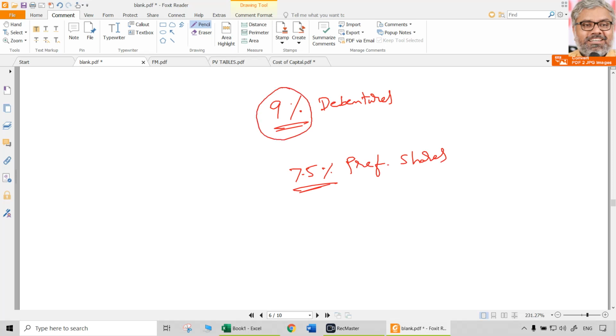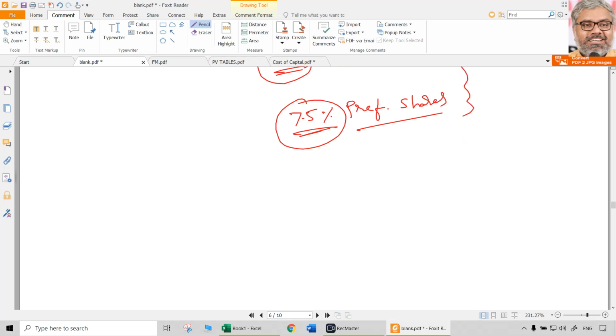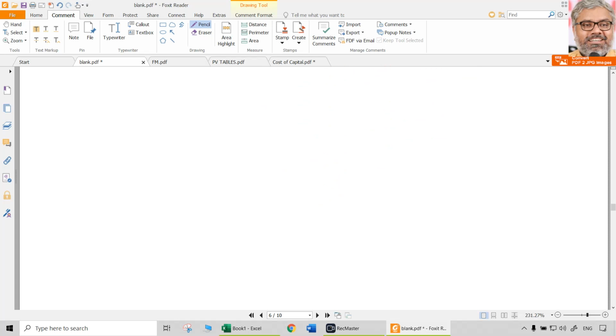So this is something which is known, real, predetermined, and there is no point of expectation here as far as debt and preference share capital is concerned. Whereas when it comes to equity dividend, there is no particular rate that is mentioned. No company promises any equity dividend. Actually, it does not need to pay any dividend also.